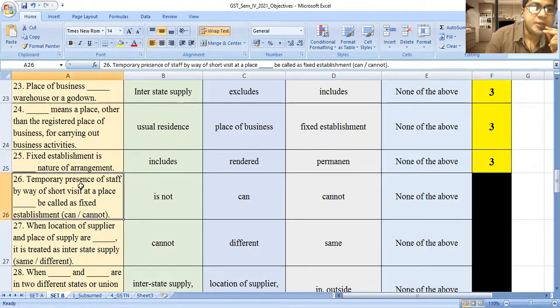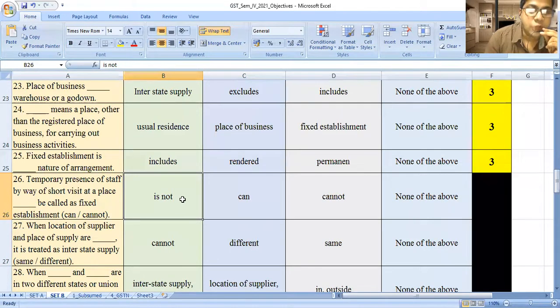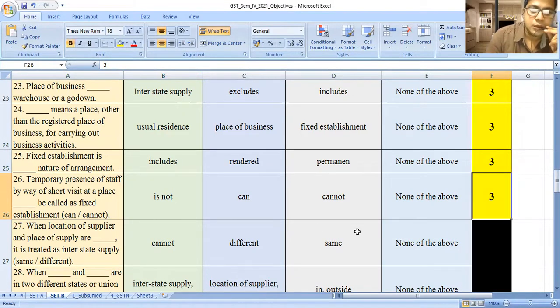Next, temporary presence of the staff by way of short visit at a place dash be called as a fixed establishment. Answer is not, can, cannot, none of the above. The answer is cannot. One thing you have to keep in mind: can, cannot, such type of questions we will not consider.